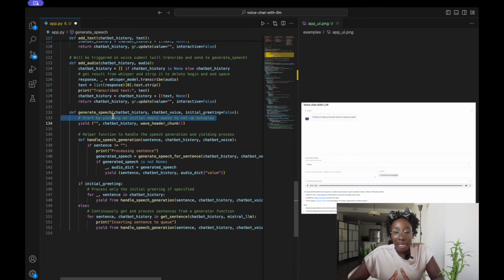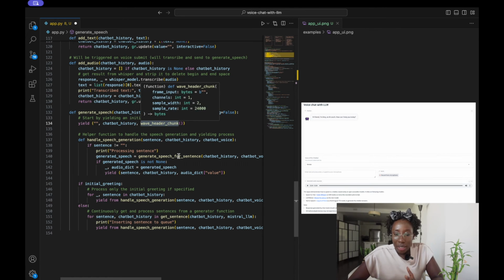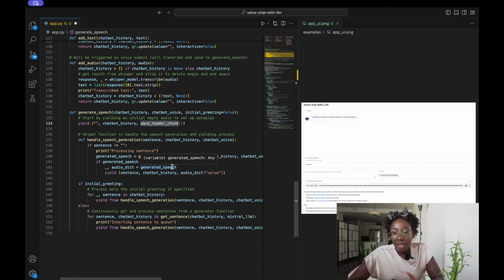So we'll start by yielding an initial empty audio in order to set up the autoplay. Because we want the audio playback component to automatically play, we need to first set up an empty audio, and I have this helper function in my utils file which helps us do that. It returns an empty audio, and no one will hear it, but we need it in order to set up the autoplay function.